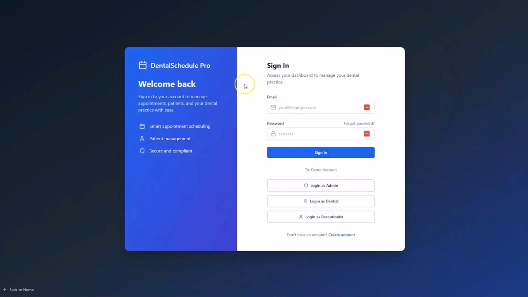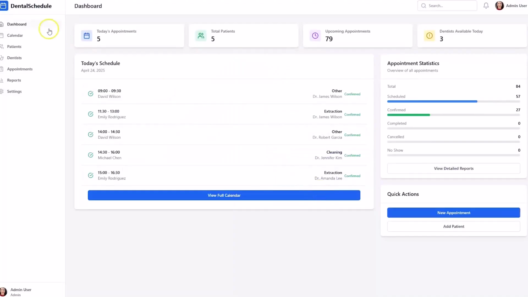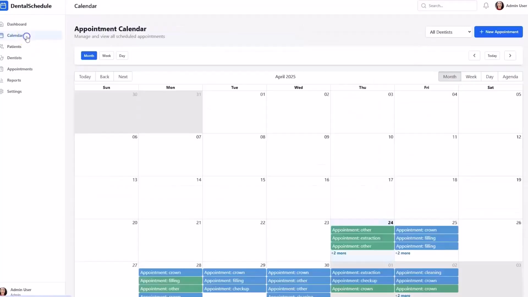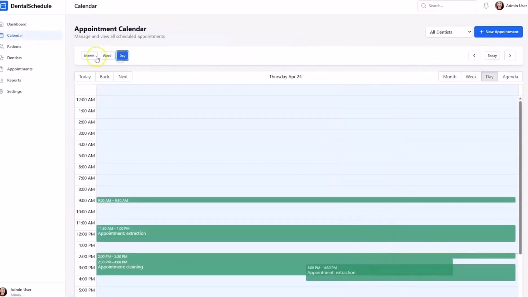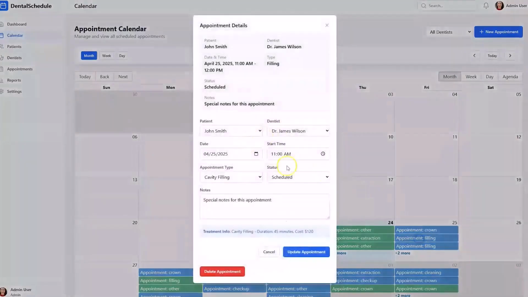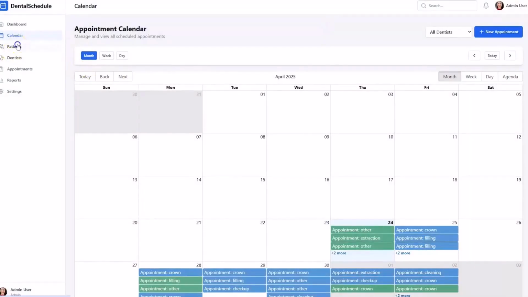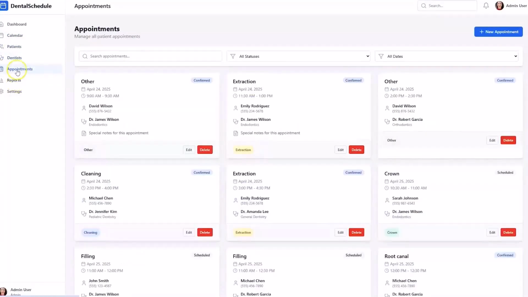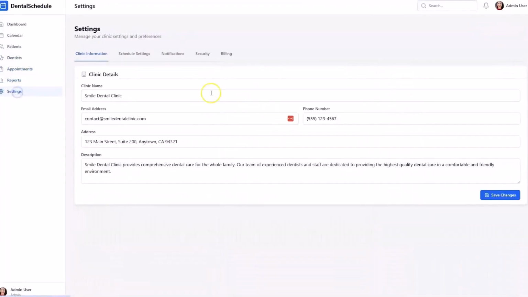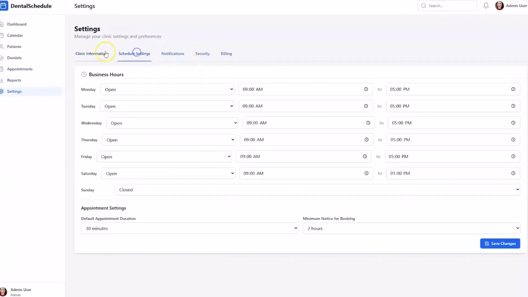xBesh delivered us the fully functional platform with the marketing landing page, along with the application fully developed. A professional looking scheduler where patients can book appointments and the clinic can manage schedules. It includes user authentication and a connected database, ready to handle patient data securely. Okay, now look at this thing right here. It's fully functional. Everything works. Patient appointments, patients, dentist appointments, even reports, and even a settings page where you can have all of this.